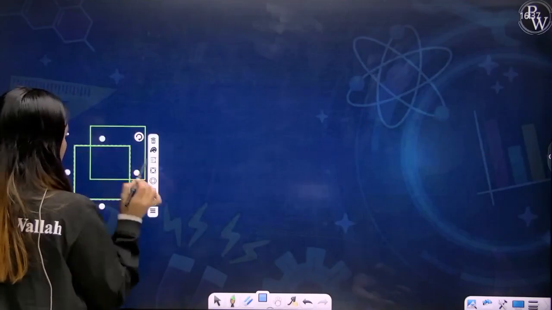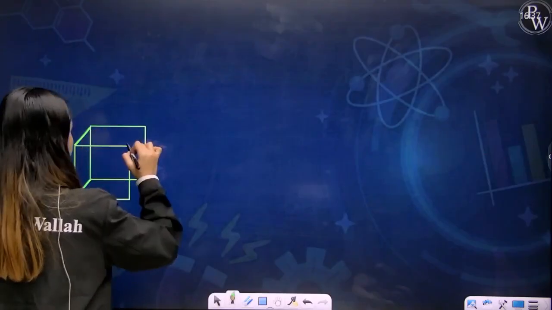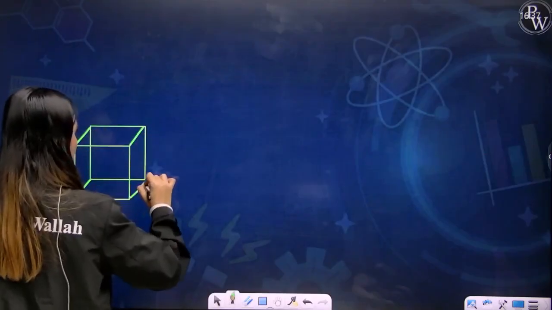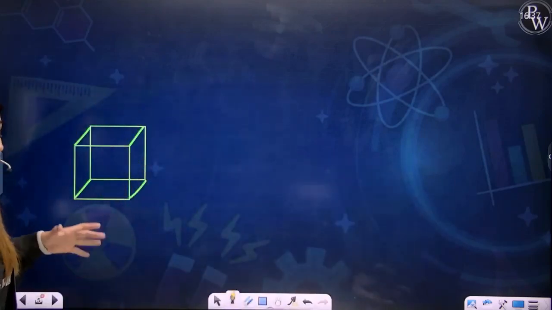So this is my unit cell. You can consider this as a room. Now, imagine, my dear students, you have put a ball. An atom is a sphere, so we can consider it as a ball at the corner.